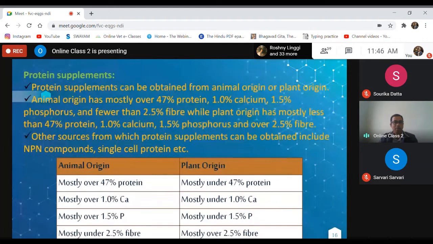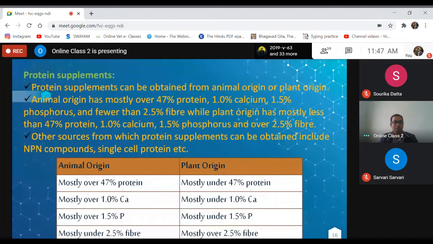While plant origin protein feed has mostly less than 47% protein, usually 45% or less, 1% calcium, 1.5% phosphorus, and more than 2.5% fiber. However, the fiber percentage is not as high as in roughages, but comparatively higher in plant origin protein feeds than in animal origin protein feed.